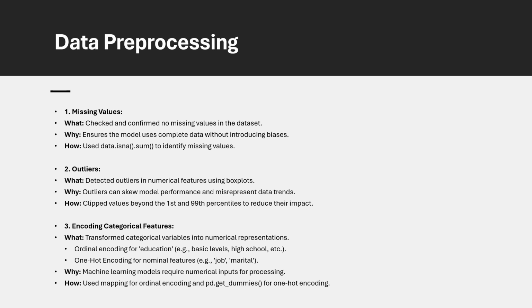After this, we focused on encoding the categorical features. We found that there was only one ordinal categorical feature in the entire dataset, which was education. So we used numerical encoding to encode the ordinal feature, and for the other features, we used one-hot encoding so that these features could be easily used by the machine learning models.